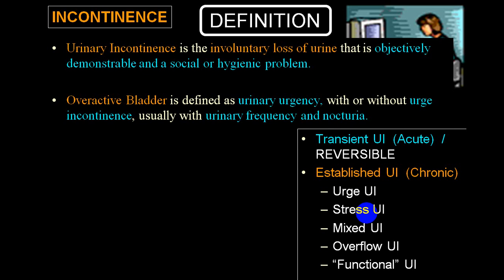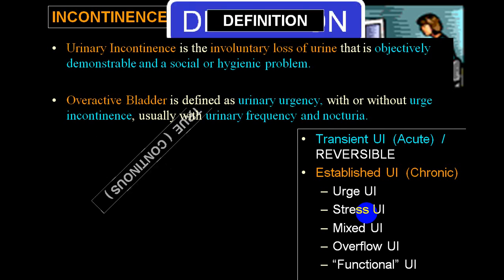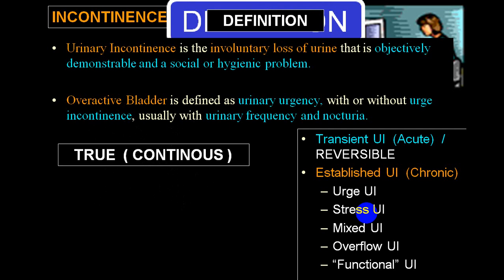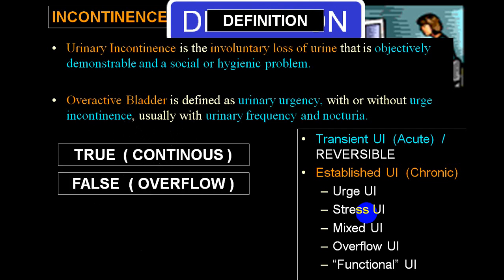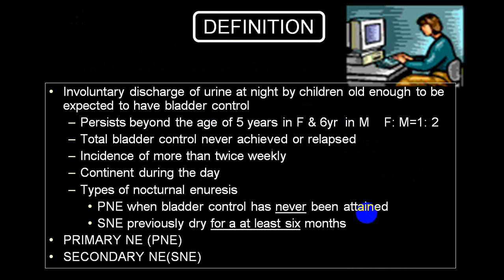Acute, transient ones are usually acute, while established urinary incontinence is usually chronic, like urge incontinence, stress urinary incontinence, mixed urinary incontinence, overflow incontinence, and functional urinary incontinence. So you can give them a name: true or continuous incontinence, false or overflow incontinence, etc.